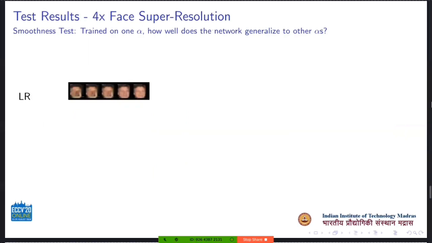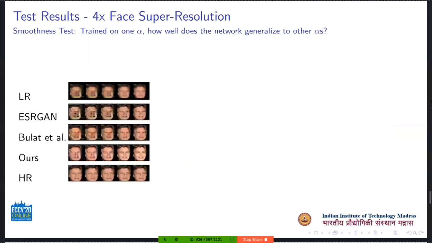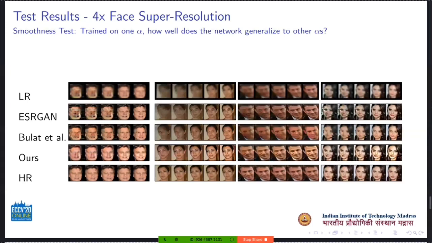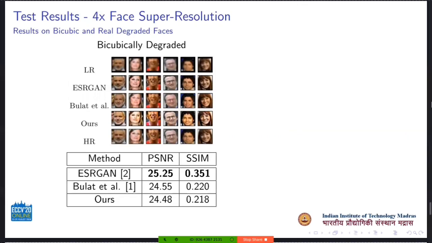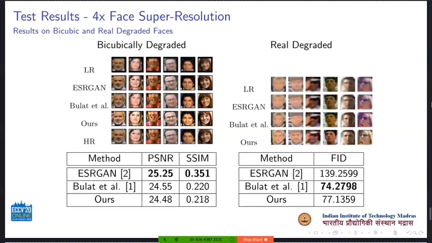We also perform smoothness tests to see how the output changes as we gradually move from clean to degraded versions of an image. In this test, we combine clean and degraded versions of the same image using gradually increasing alphas. Being trained on one alpha, how it generalizes to other alphas will tell us how smooth our feature extractor is. Note that our method achieves the smoothest transition. For an objective evaluation, we tested our network on both bicubic downsampled and real degraded images, and it performs very close to a state-of-the-art unpaired super-resolution network in terms of PSNR and FID.